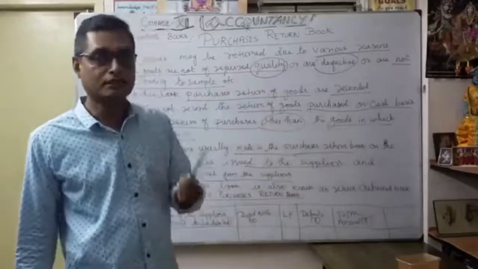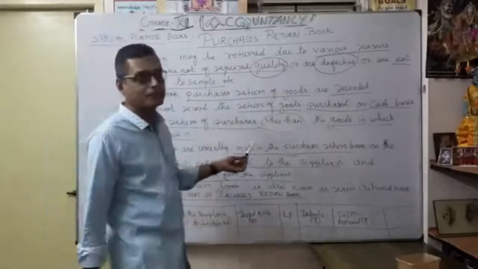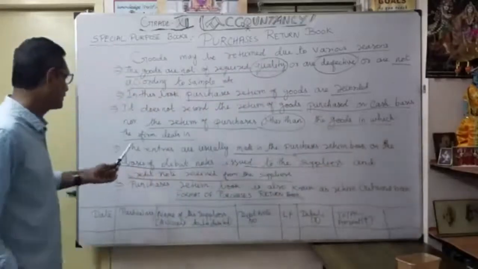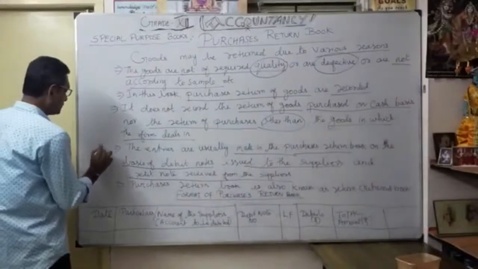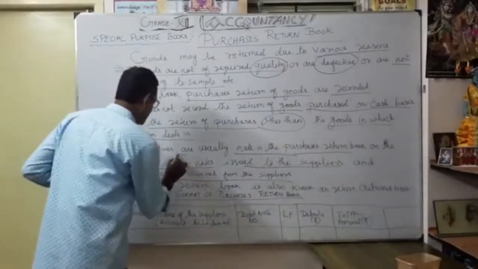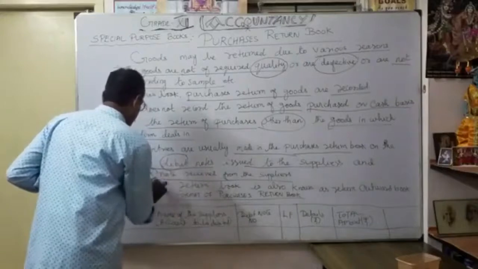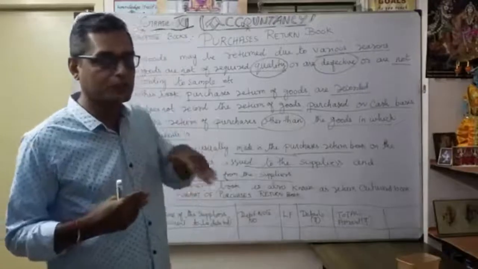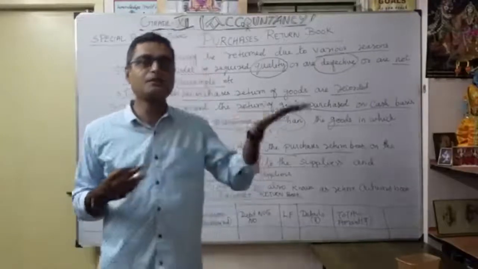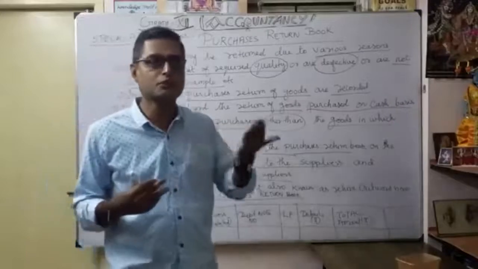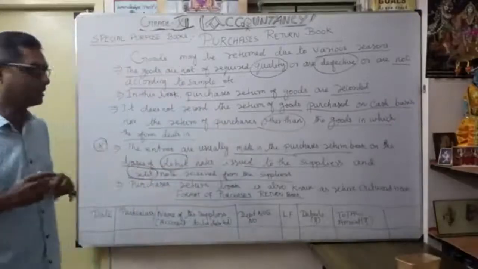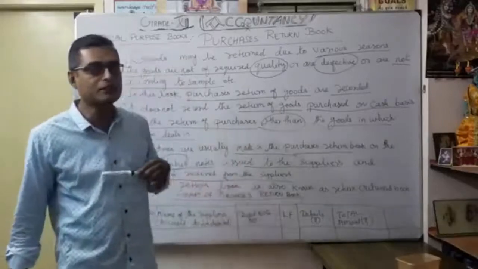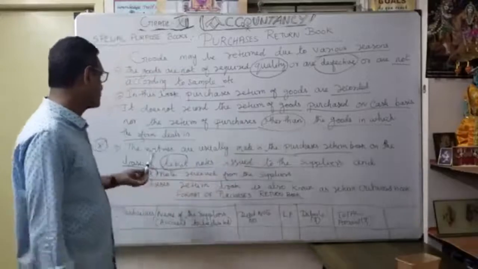So based on the debit note, we are going to record any purchase return in the particular purchase return book. Correct. That is a very, very important point here. So we want to issue according to debit notes and credit notes. Debit notes are issued to the supplier. So as a businessman, we issue a debit note to the supplier. Similarly, based on the debit note, the supplier also issues a credit note to us. So we receive a credit note from the supplier and we give a debit note to the supplier. So two things are very, very important.